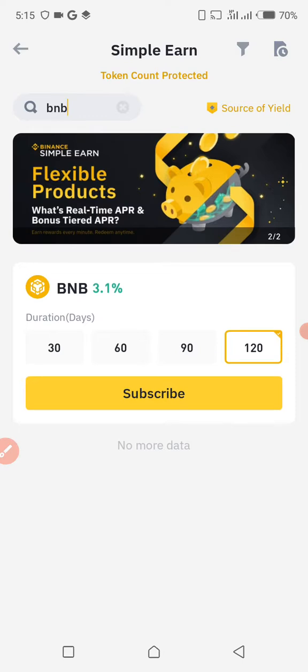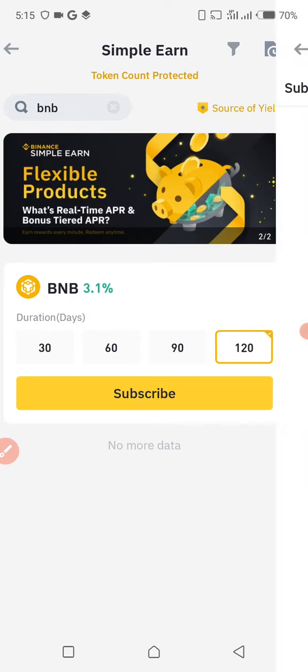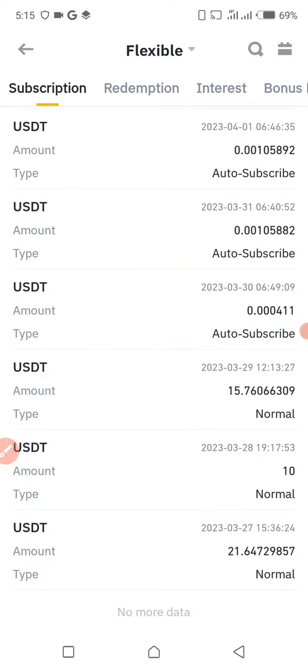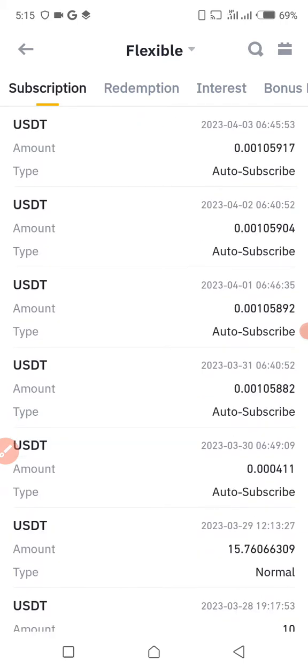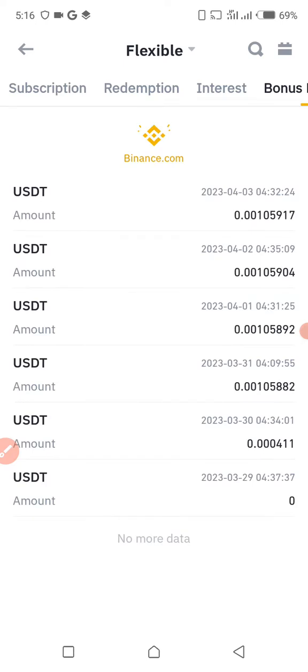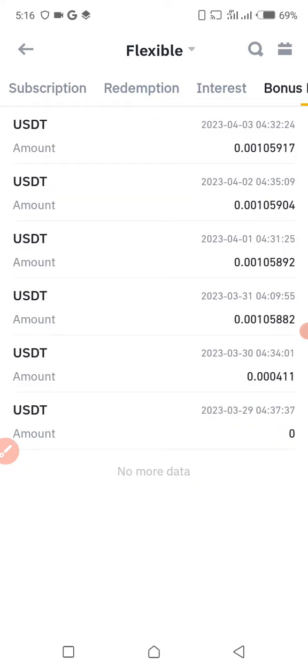So guys, I want to show you a little example. For instance, I've been investing USDT on this account. As you can see, all of these are the data according to my investments, and I've actually received some bonuses over here. Let's open it so that I can show you some of the bonuses that I've been receiving. And you see, for instance, the day that I invested, I had 0 here. So from this day, just see here,